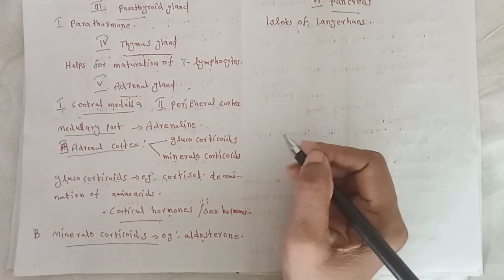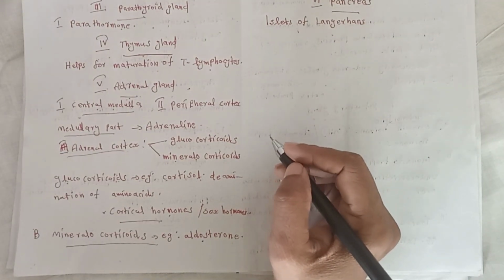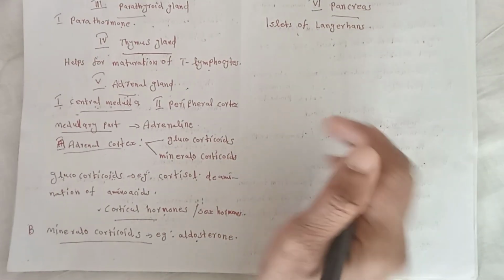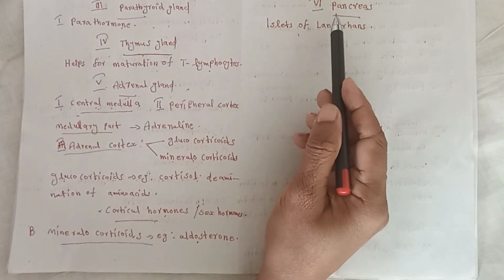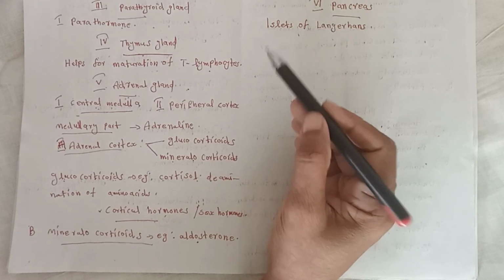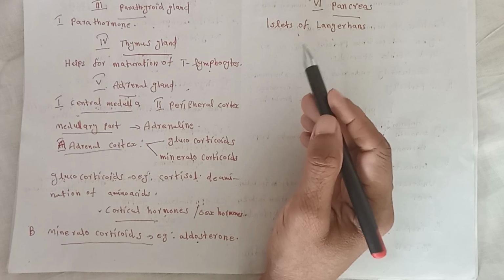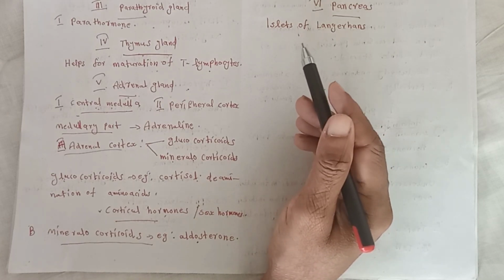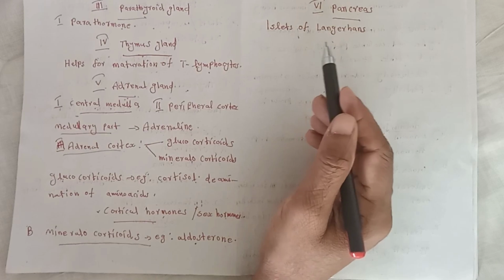The pancreas has two parts: the first part is the formation or secretion of hormones, and the next part is the production of digestive enzymes.